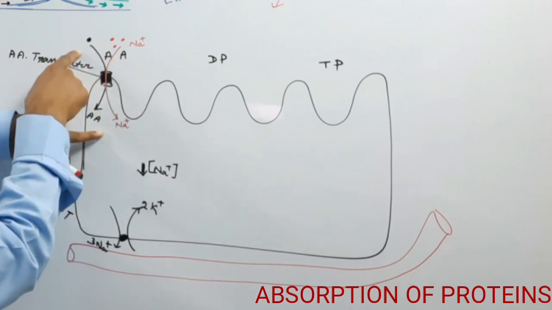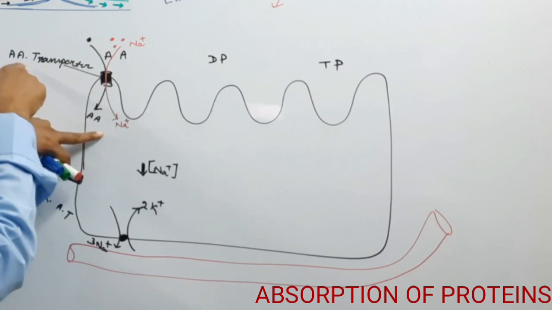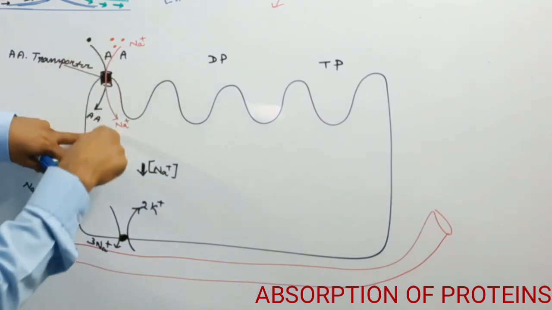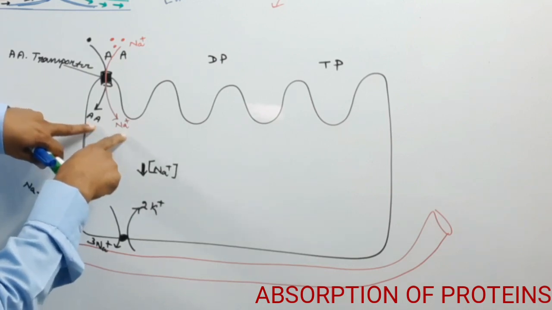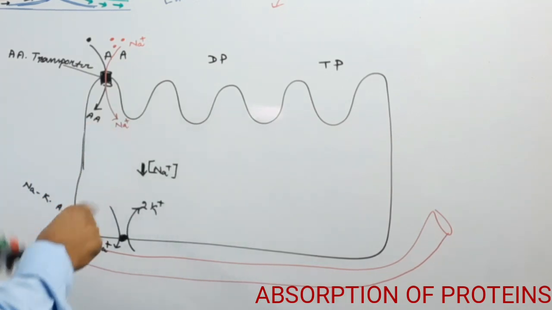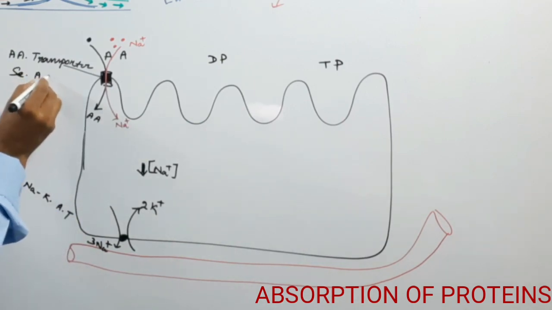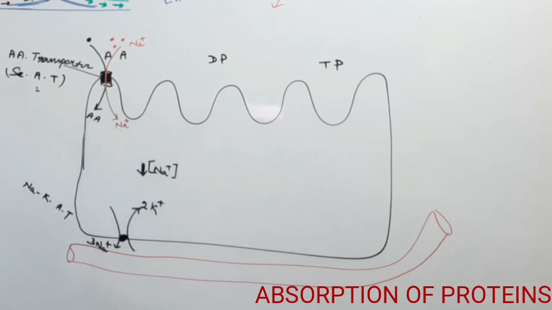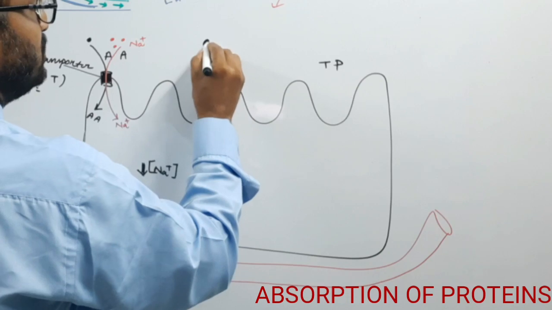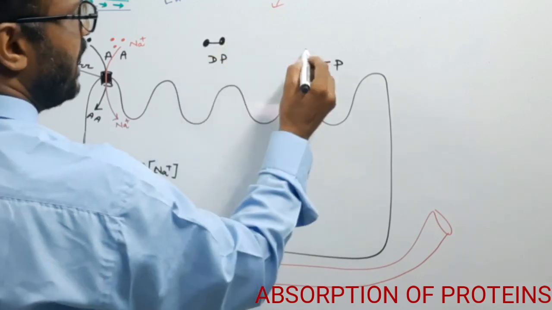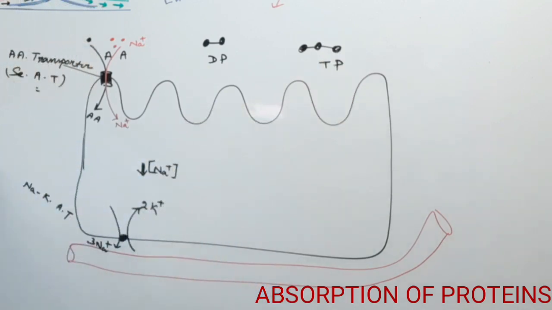So amino acid and the sodium both bind to the co-transporter, and such co-transporter helps the transport of amino acid as well as sodium here. So this is known as the secondary active transport. Okay. Next, how dipeptides and tripeptides enter into the cell.